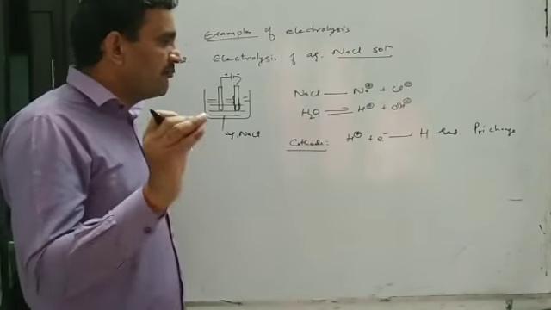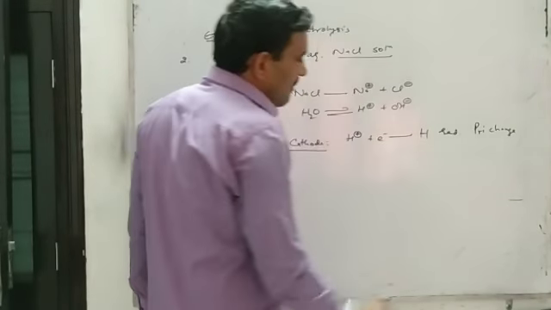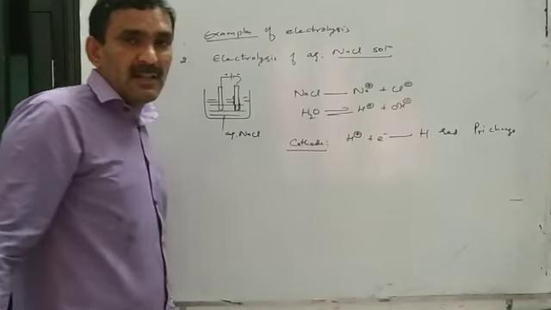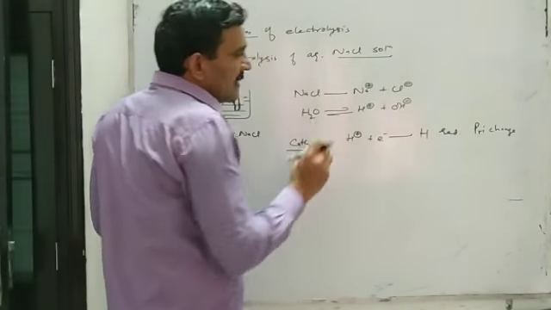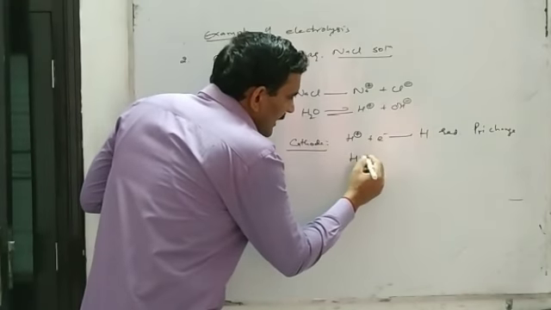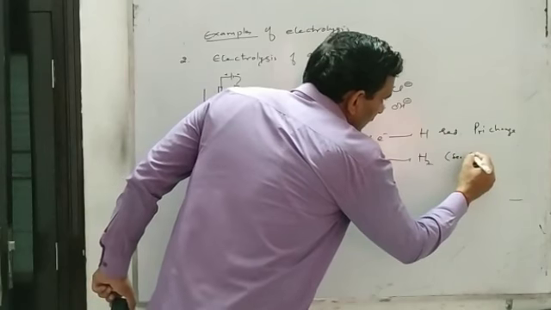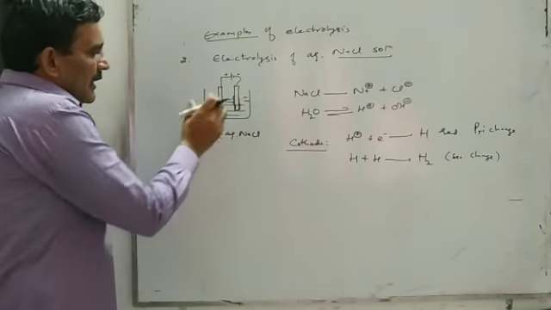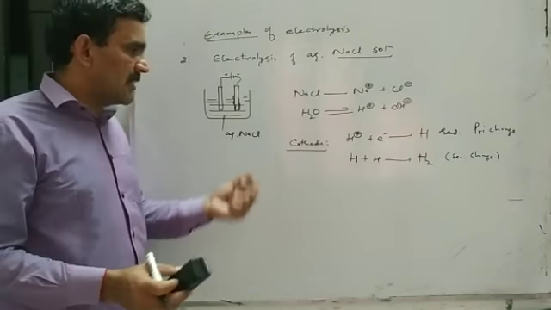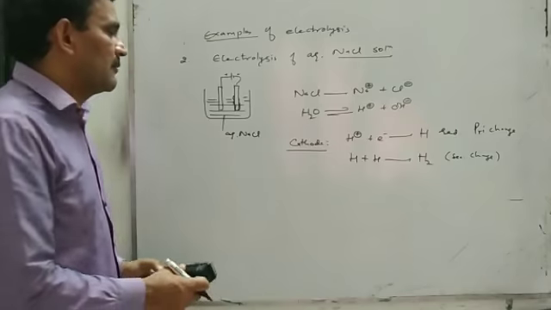Discharging potential, that is, the voltage required for reduction of hydrogen ion, is less than that for reduction of sodium ion, and that's why hydrogen ion will be discharged preferentially. Now the hydrogen atoms formed at the cathode will join together to form a hydrogen molecule, which is called the secondary change. It means during electrolysis of aqueous NaCl solution, hydrogen gas will be evolved at the cathode.